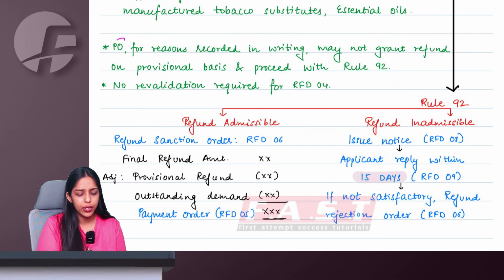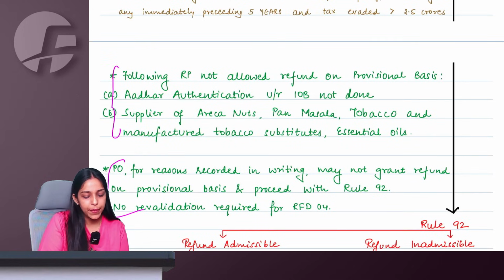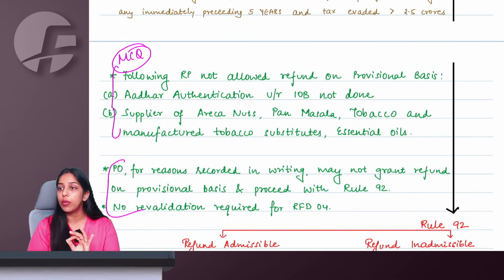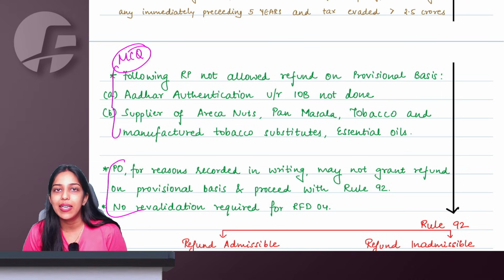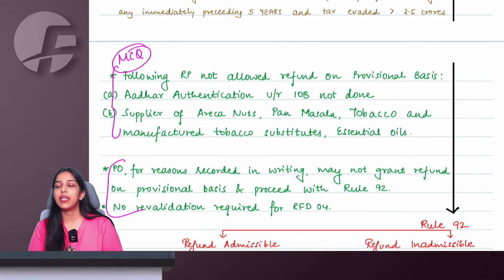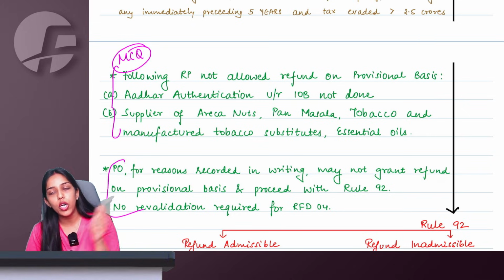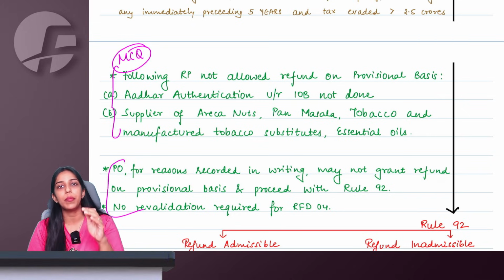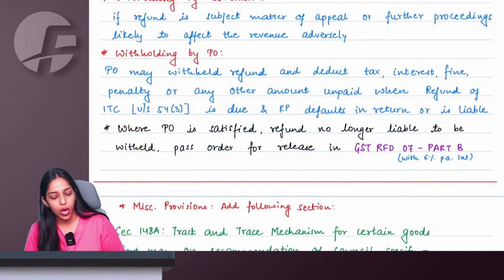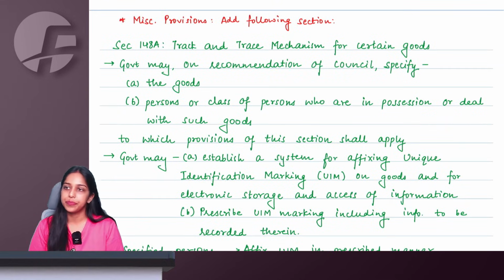This is not that important. For MCQ purpose, this you can consider as important, that normal zero rated suppliers do get 90% refund provisionally. But ma'am, if Aadhaar authentication is not done, or if you are supplier of Areca nuts, pan masala, tobacco, essential oils, then also full procedure, full verification examination will be done and then refund will be sanctioned. No refund sanctioned based on provisional basis.